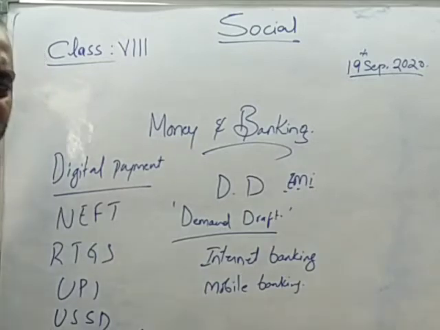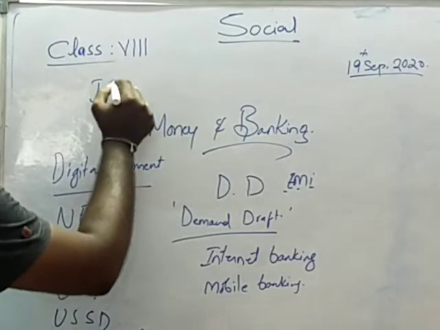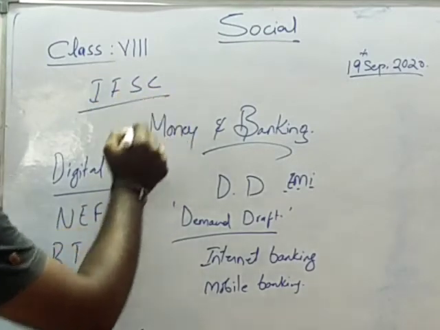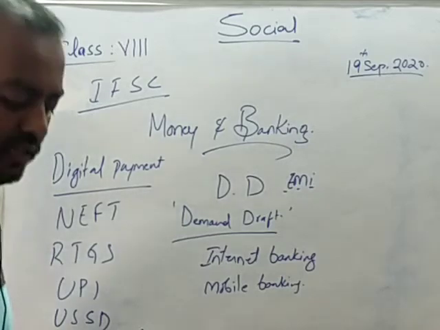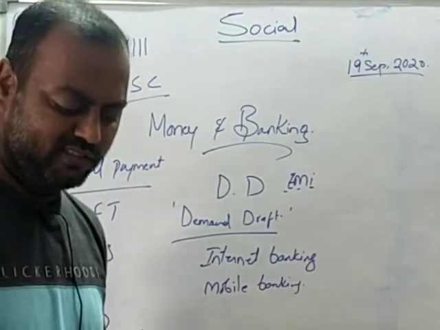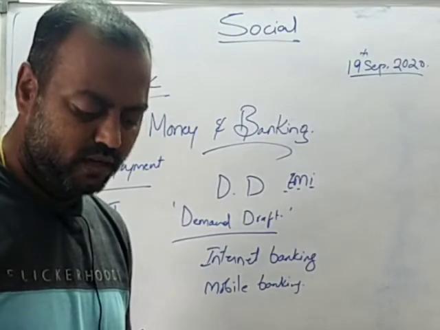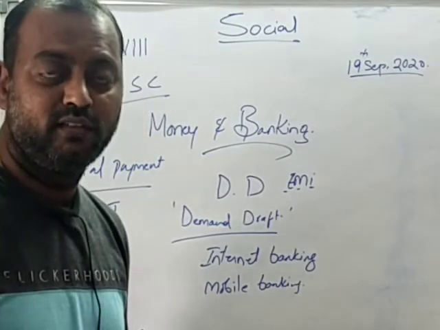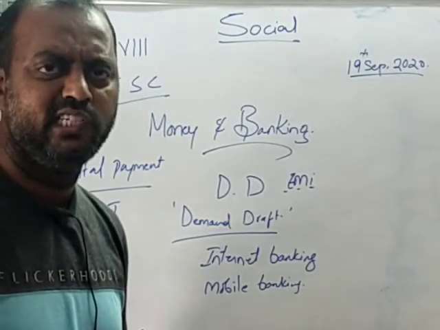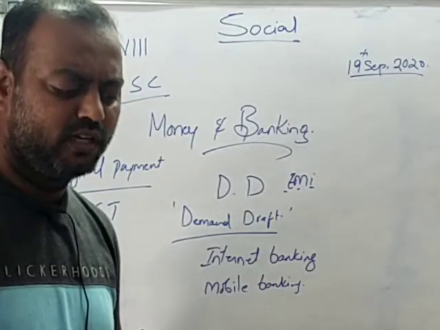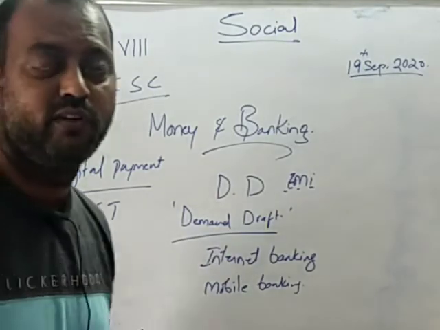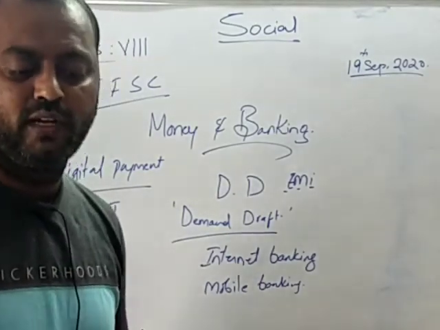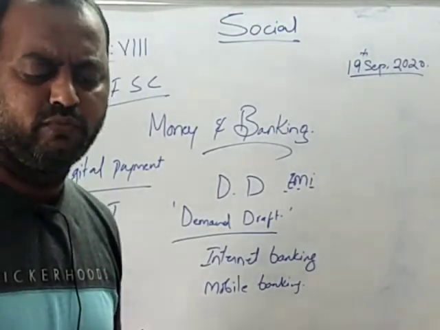Apart from that, we also have another important term called IFSC code. From one branch to another branch, this will be completely different. It is called the Indian Financial System Code. This is also required in order to transfer money from one bank to another bank. It is generally an 11-character code. NEFT is used by an individual or an organization, and will generally be used to transfer any amount of money from their